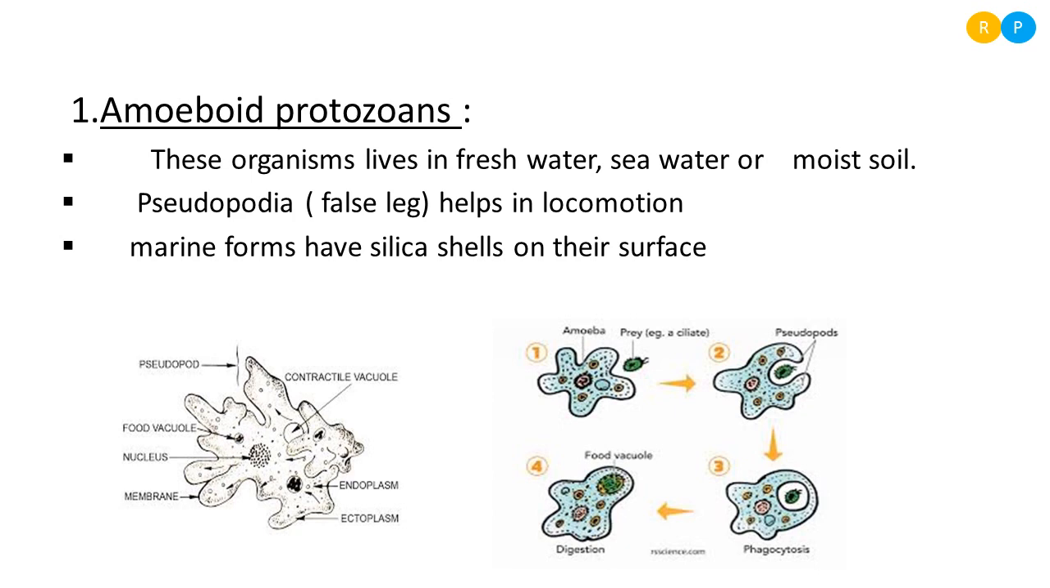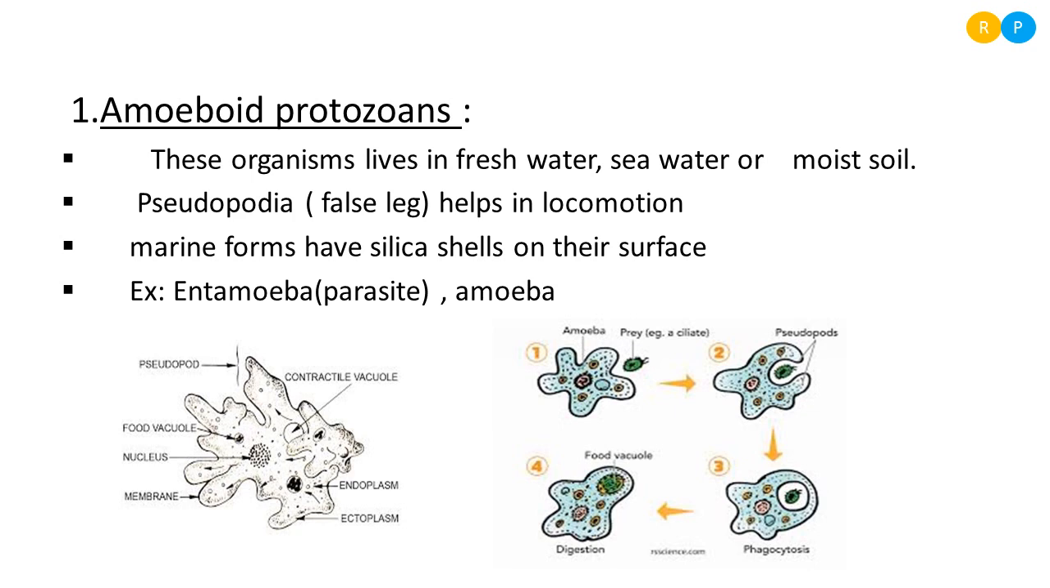We have seen that the protozoans do not have a cell wall. So in marine forms, marine organisms, silica acts as a protective shell from the outside, so that it is present on the surface of the organism for giving protection. The best example of organisms belonging to this category is amoeba. So amoeba is an example.